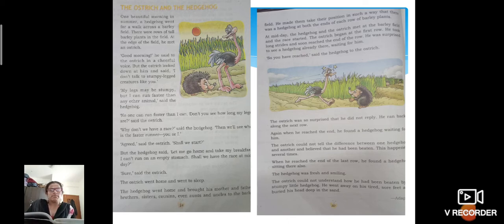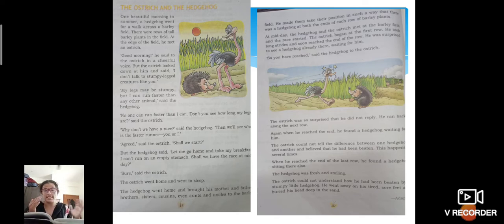Then agreed. Then he said, okay, I agree with you. He said, yes for that. So underline the word agreed, A-G-R-E-E-D, agreed. Then even the ostrich was already knowing that yes, I am going to win, right? So he immediately agreed. Yes, I am ready for that, said the ostrich. Shall we start?